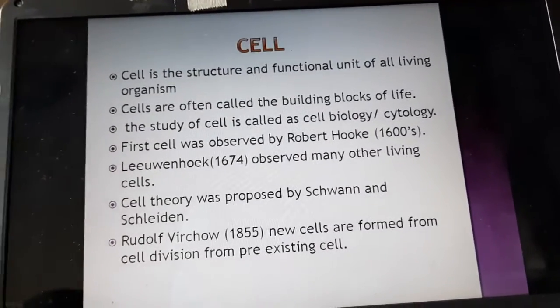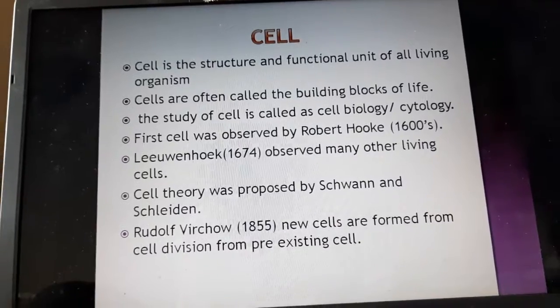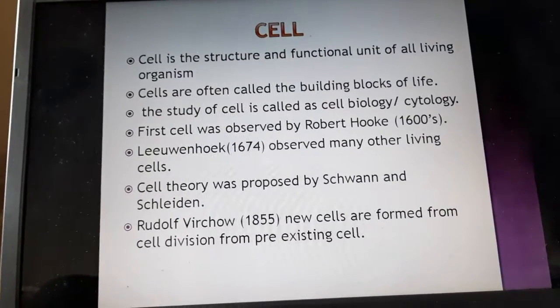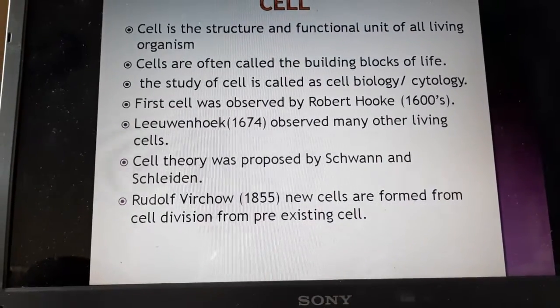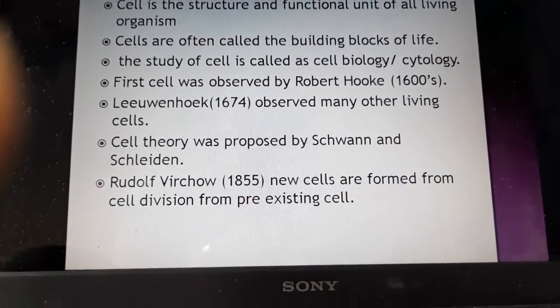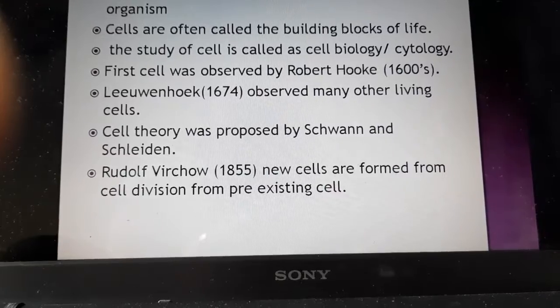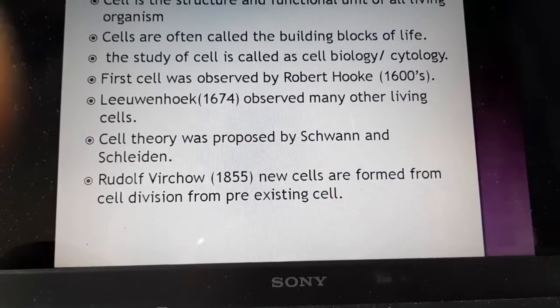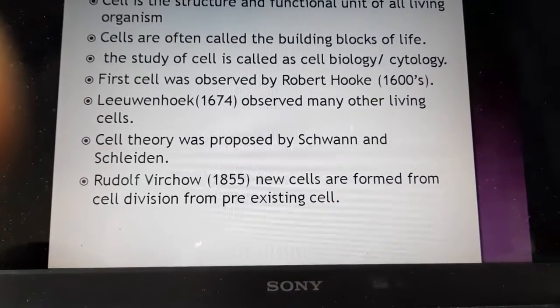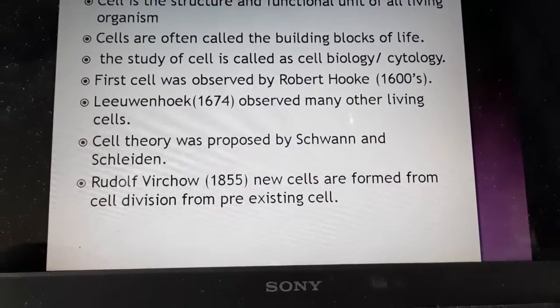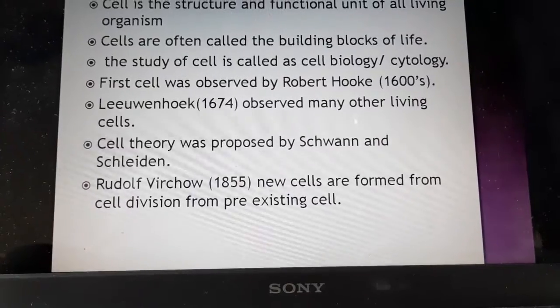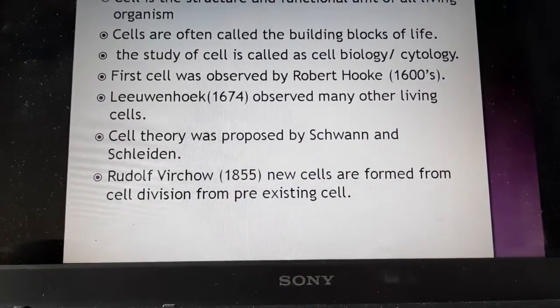For the first time, the scientist Robert Hooke in the 1600s observed the first cell in a cork. Next, Leeuwenhoek in the year 1674 observed many other living cells. The cell theory was proposed by Schwann and Schleiden, but there was no explanation about the formation of new cells, so this was not accepted.